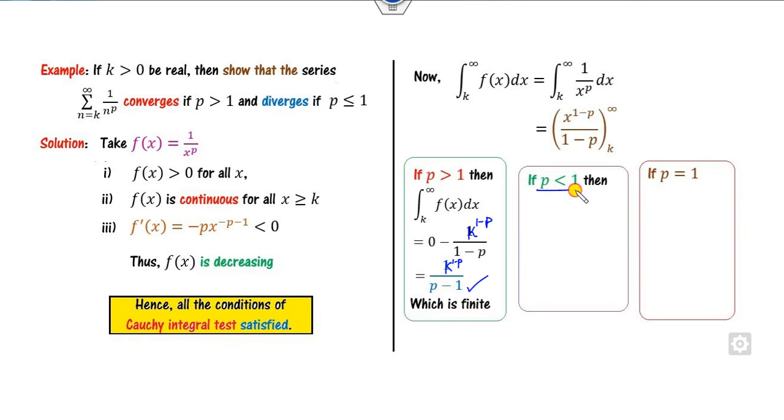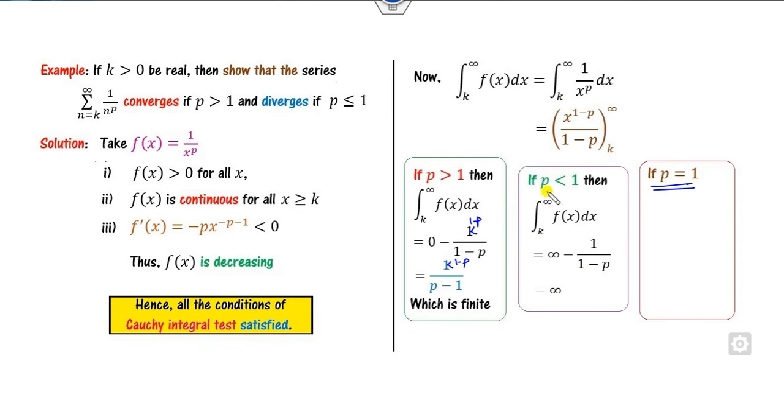On the other hand, when p is less than 1, then 1 minus p will be greater than 0, so the exponent is positive, like x cube or x square. If I substitute infinity, this integration goes to infinity. That means it is divergent.